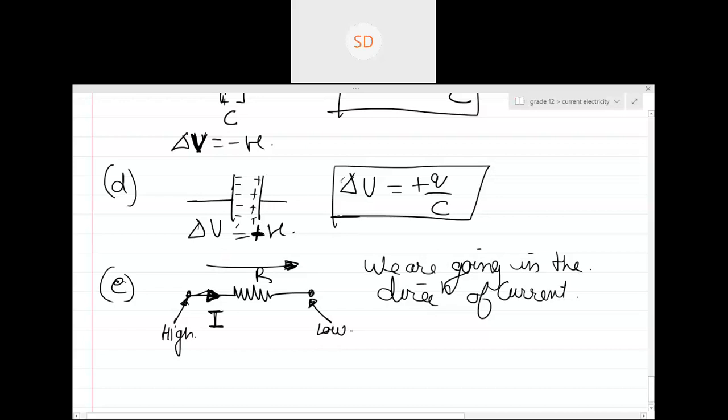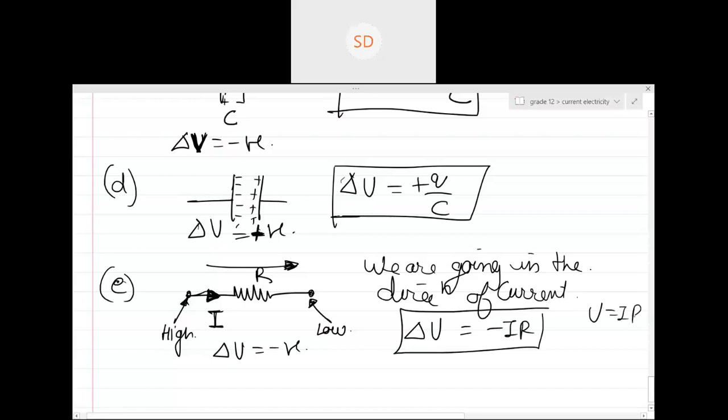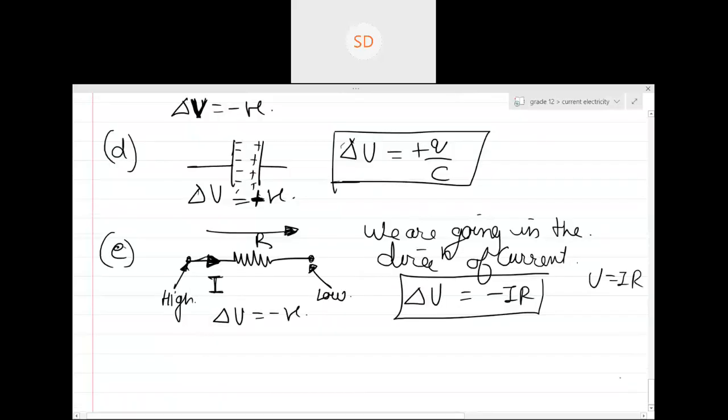Now you are moving from high to low or low to high? High to low. So what will be delta V? Positive, negative? Negative. So delta V will be negative, and how much negative? Minus IR. As you know, V equals IR, so whatever the change is, basically it's minus IR. Is this clear, guys?